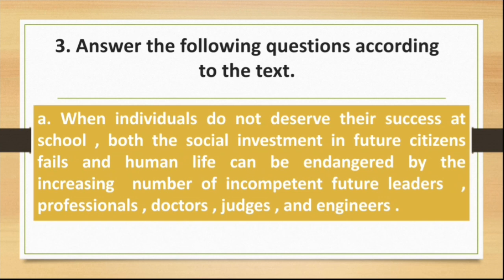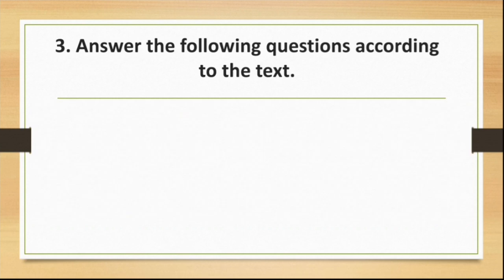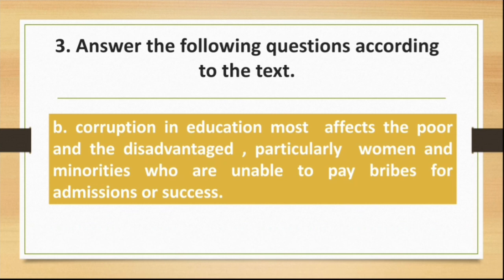The second question: who is most affected by corruption in education? Corruption in education most affects the poor and the disadvantaged, particularly women and minorities who are unable to pay bribes for admissions or success.